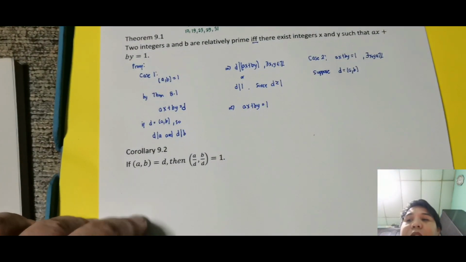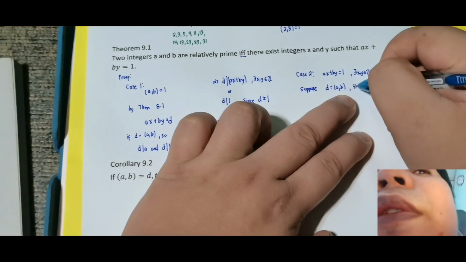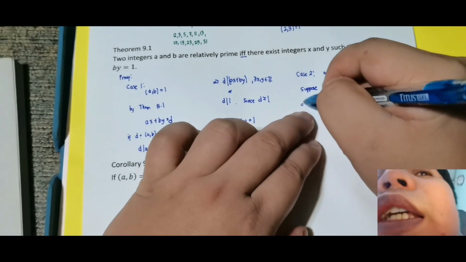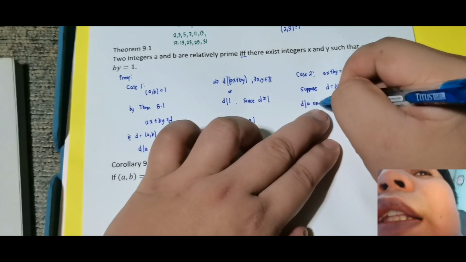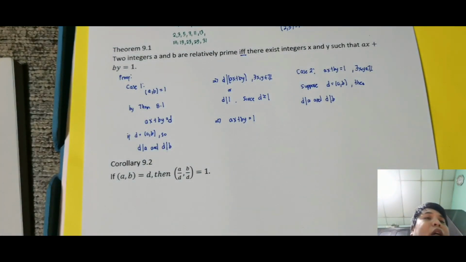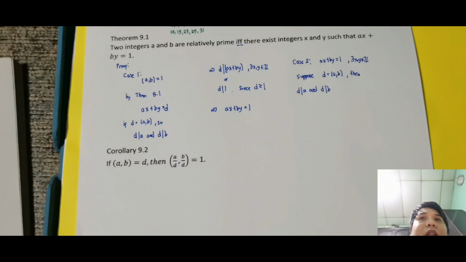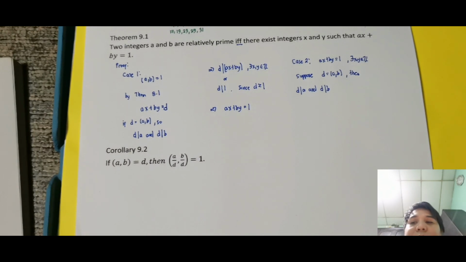Okay, so by property, we know that D divides a and D divides b. So, by definition of the GCD, if you are the GCD of a and b, then D divides a and D divides b. So, by definition 1, that is one consequence.